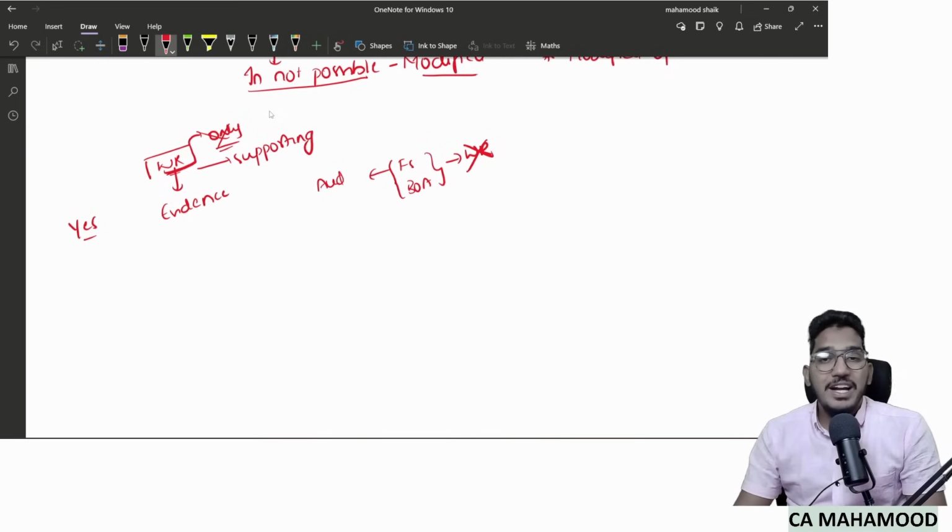They cannot provide evidence on their own, which means you can't use written representation only as evidence. You can use it only as supporting evidence. Clear? Now coming to the next point, regarding what matters you need to get the written representation.